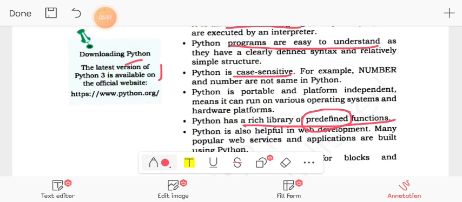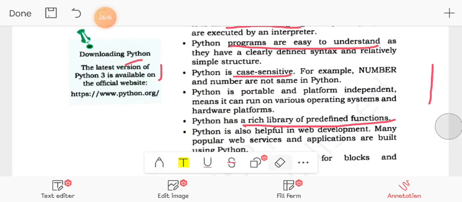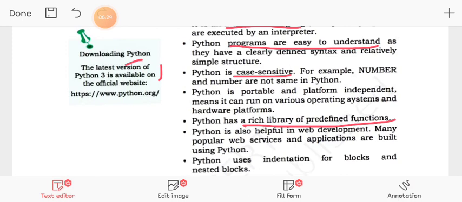Python is also helpful in web development. Websites are developed. Nowadays people are using Python in place of Java to develop websites because it is easy, right, and platform independent like Java. So this feature of Python makes it popular amongst the users. Clear? Now let us move to the next point.